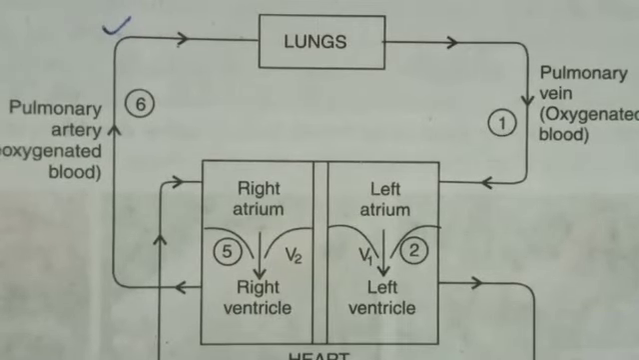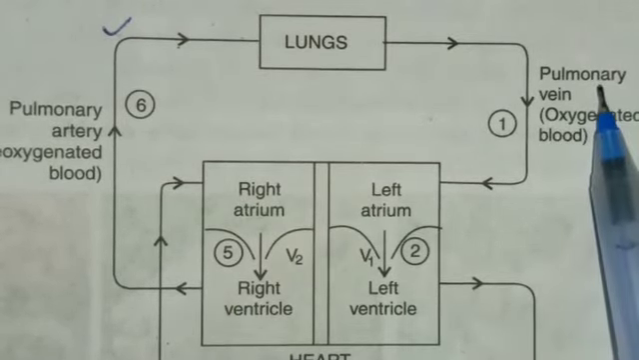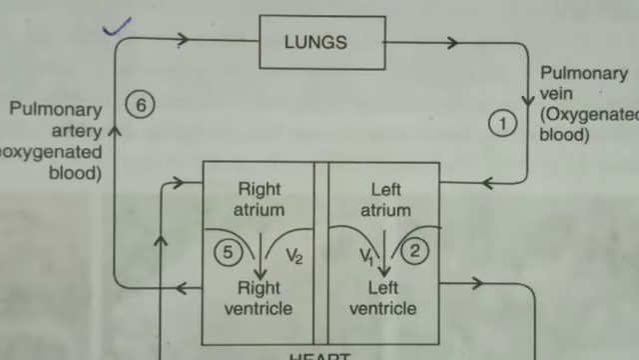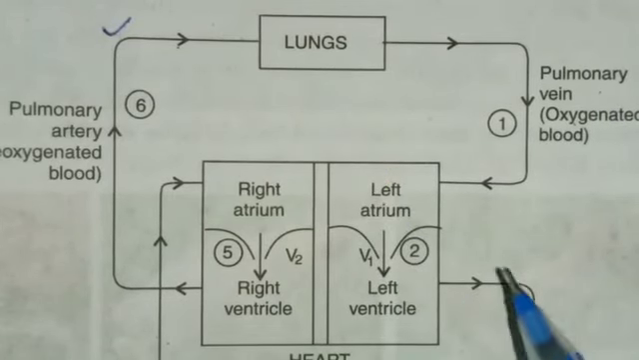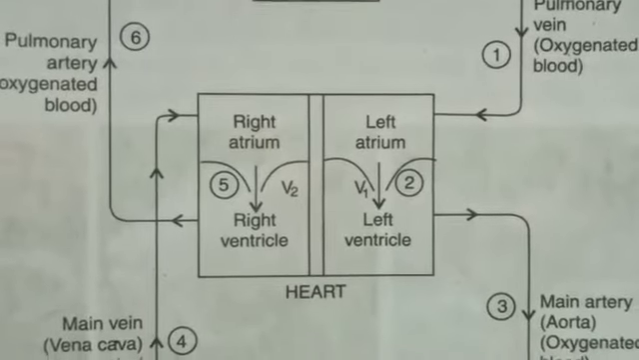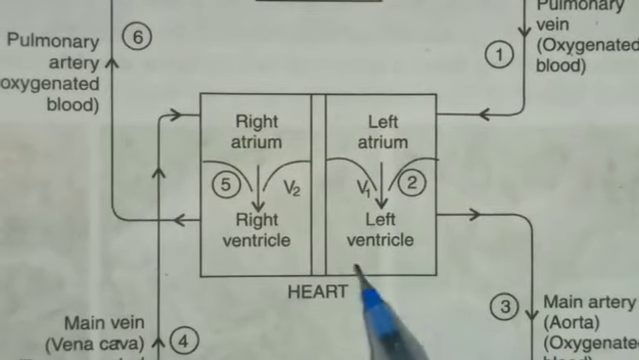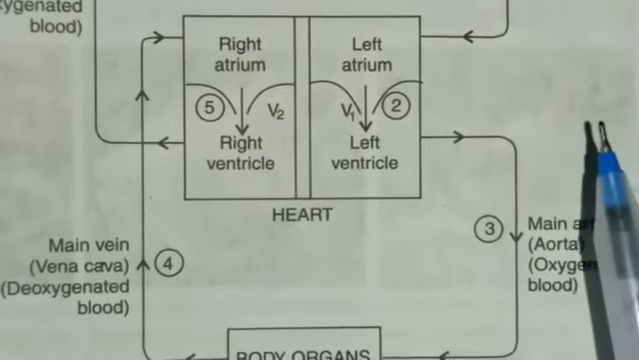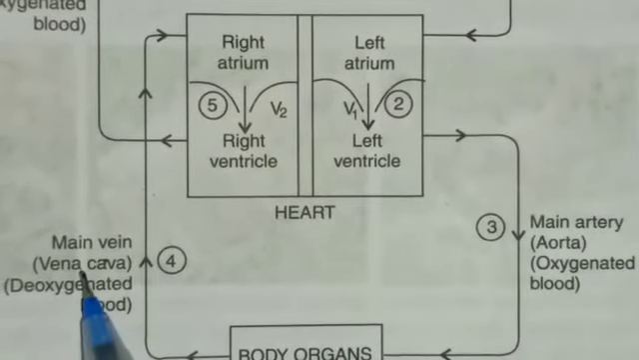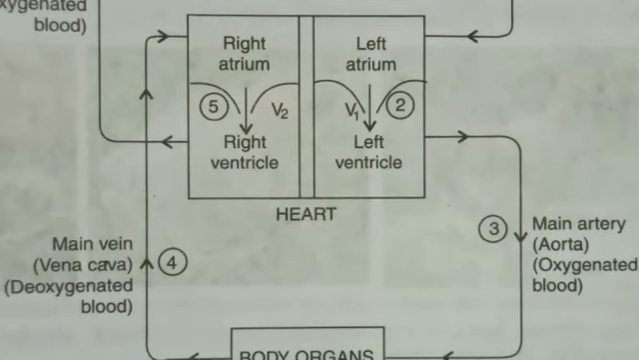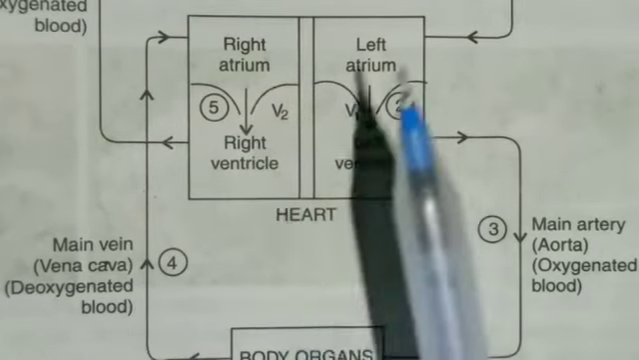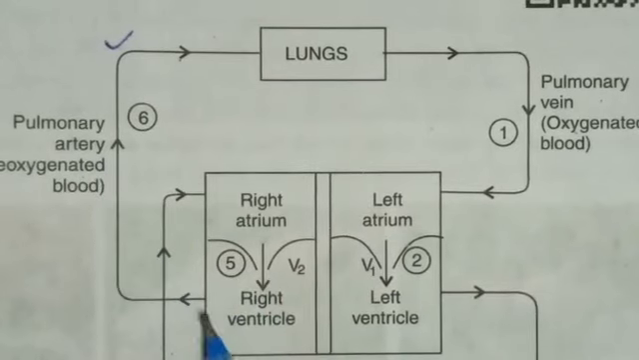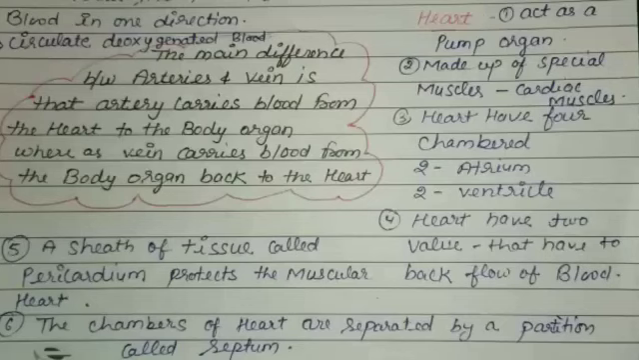With the help of this diagram, we explain the pulmonary vein, pulmonary artery and main vein. The pulmonary vein carries pure blood from the lungs and passes it towards the left atrium. The main artery receives pure blood from the left ventricle and passes it towards the body organs. The main vein receives impure blood from the body organs and passes it towards the right atrium, and the pulmonary artery receives impure blood from the right ventricle and passes it towards the lungs.